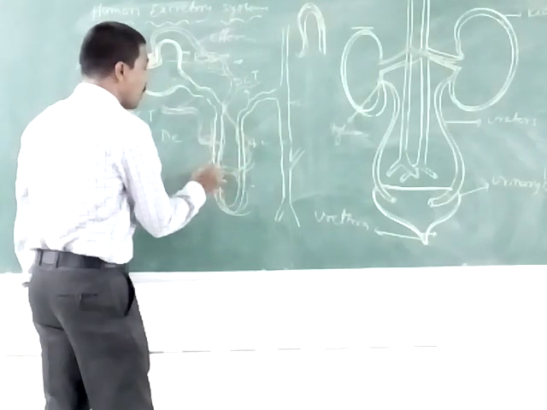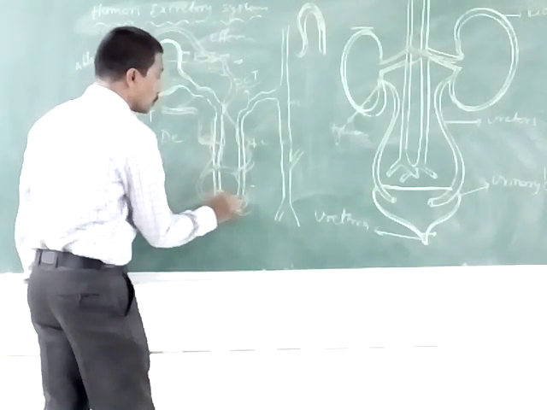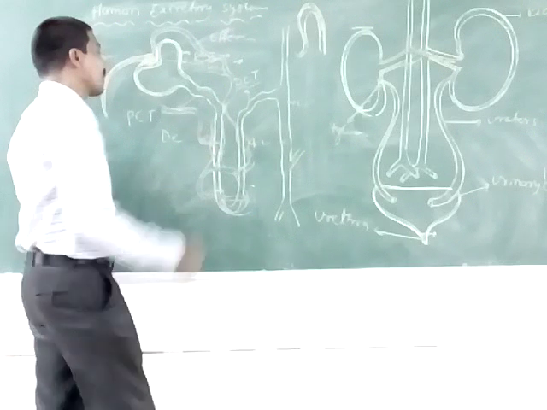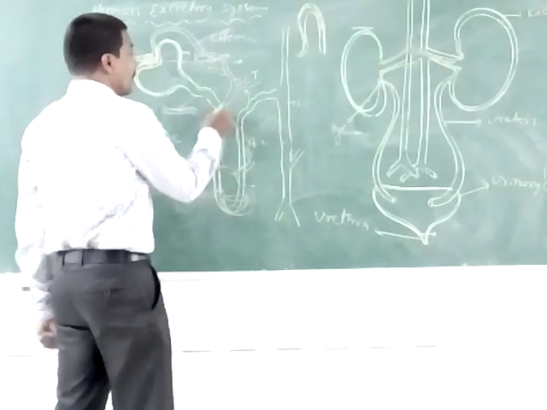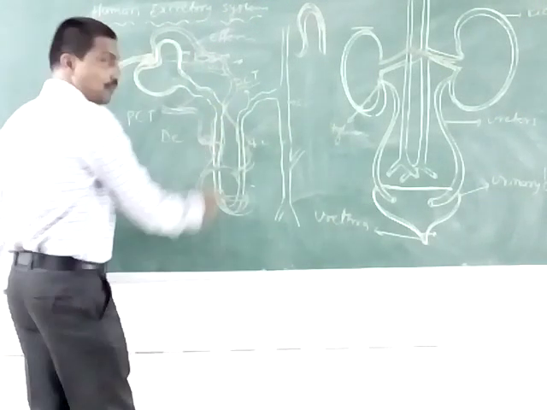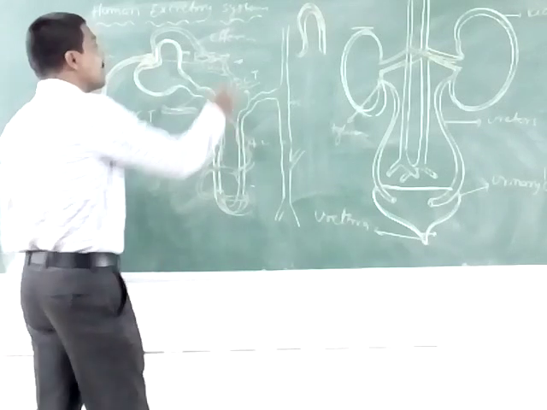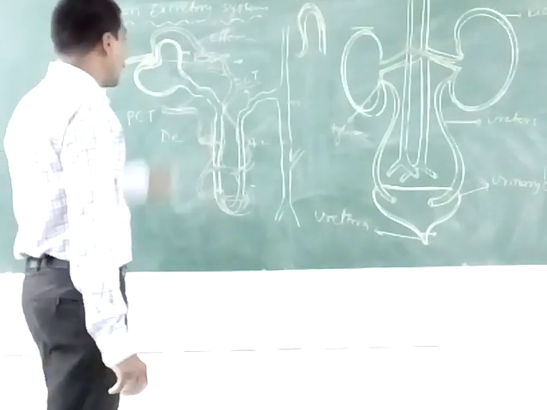This peritubular formation is known as the vasa recta. The vasa recta forms a U-shaped structure and reabsorbs substances from the tubular fluid. The vasa recta is reduced or absent in the cortical nephrons.